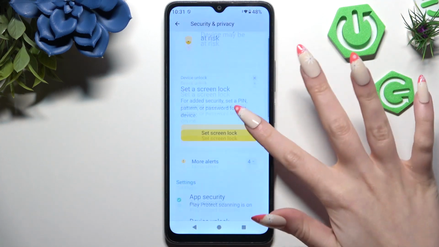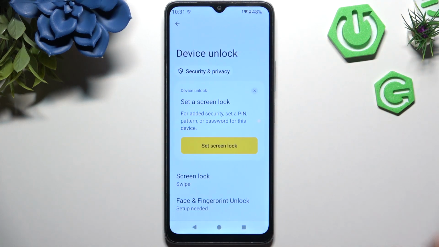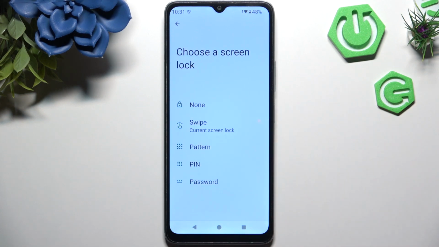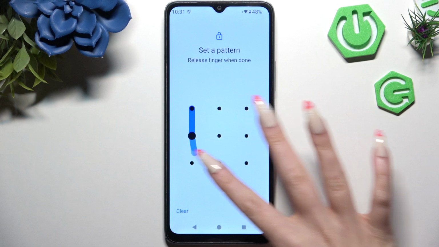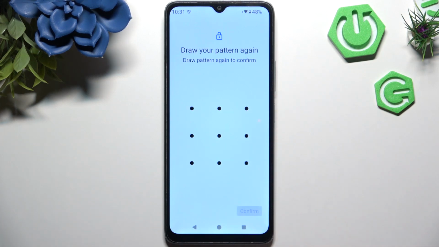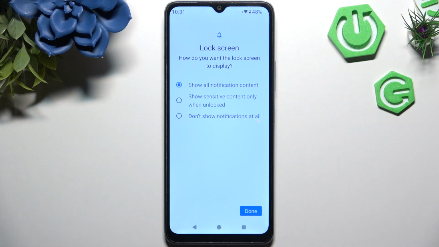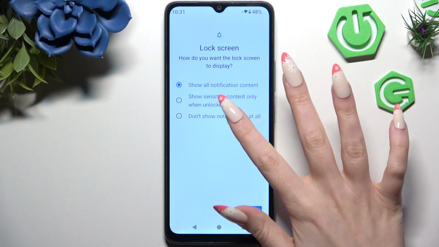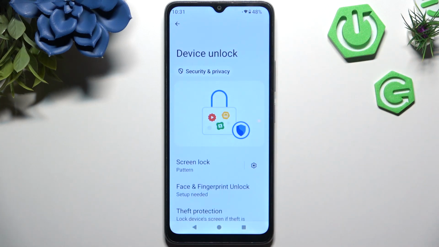Then you need to tap on Device Unlock. Click on Screen Lock and tap on one of those login methods. Create it. Hit Next at the bottom right corner and repeat it to confirm it. Then choose Confirm. Lastly, click on one of those options to manage lock screen notifications and hit Done.